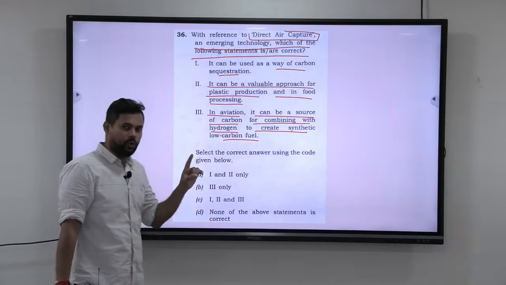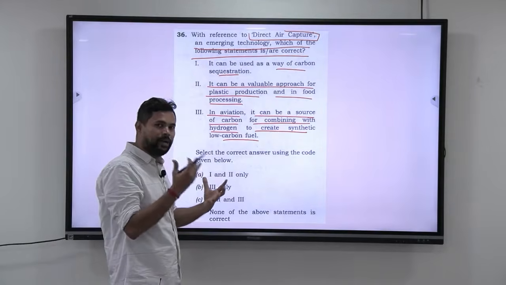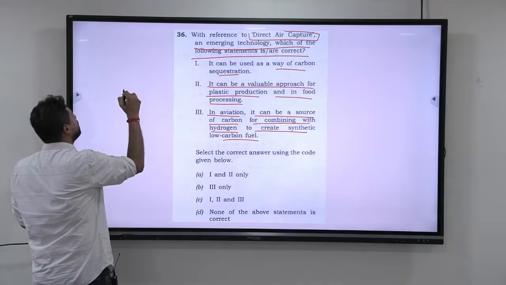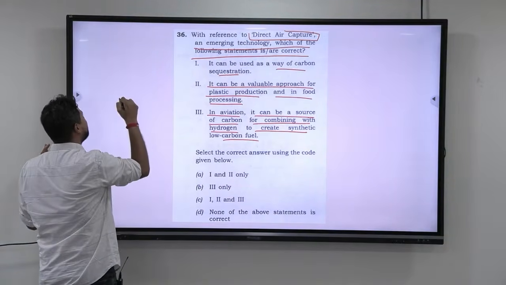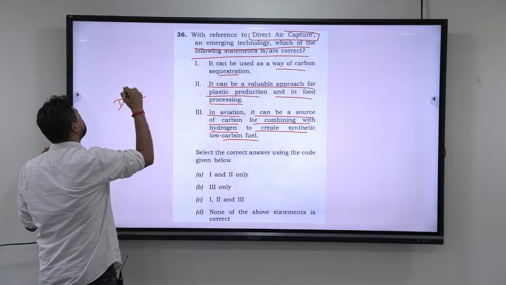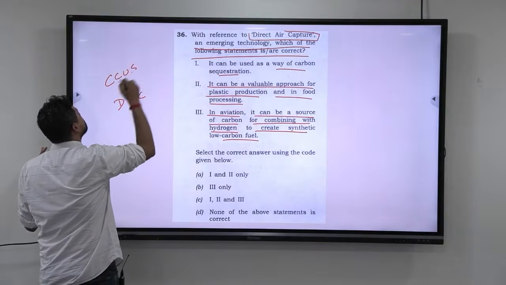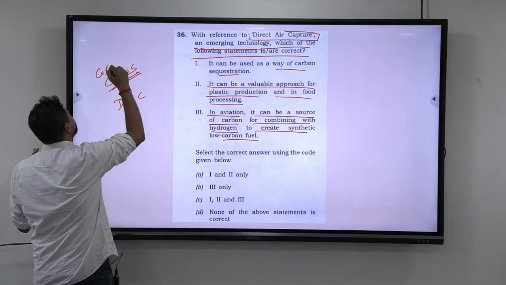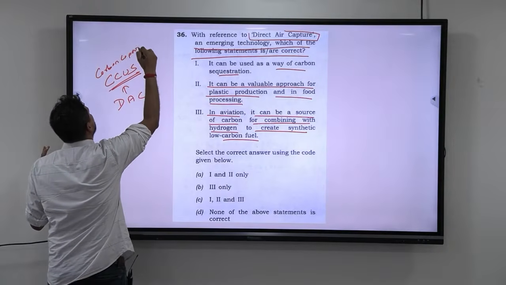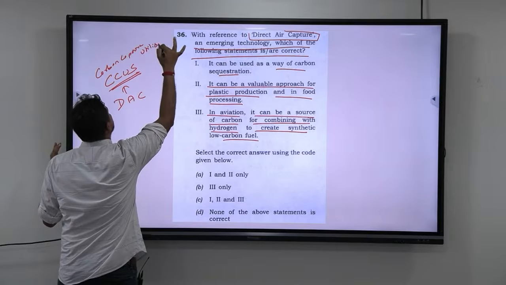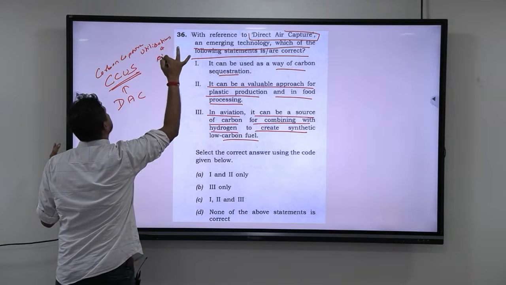Now, to first explain from an academic angle, what is direct air capture? Direct air capture is a sub part of CCUS. CCUS means carbon capture, utilization and storage.